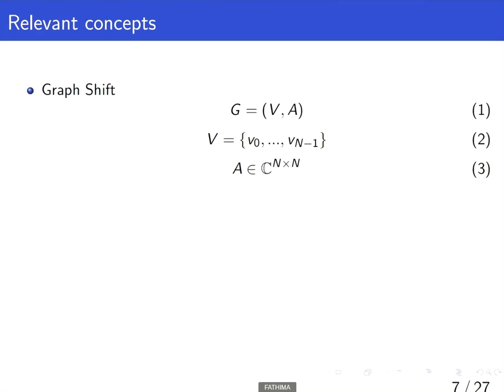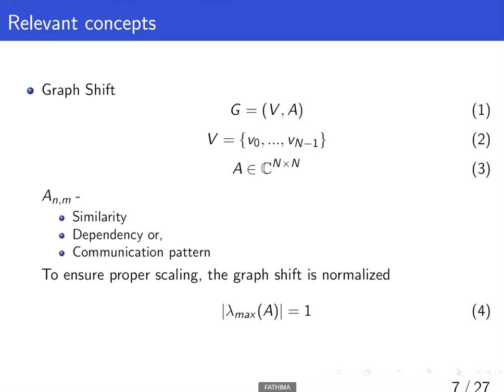Graph shift. The graph G is represented as G = (V, A), where V is the set of nodes and A is the weighted adjacency matrix or the graph shift. It represents the connections of the graph G, which can either be directed or undirected. The edge weight A_nm between the nodes V_n and V_m is a quantitative expression of the underlying relation between the nth and the mth node, such as similarity, dependency, or a communication pattern.